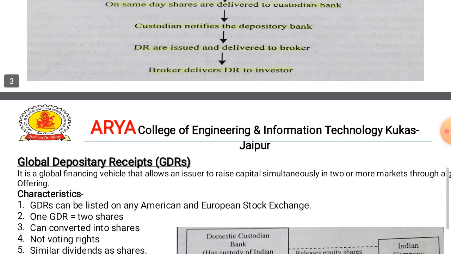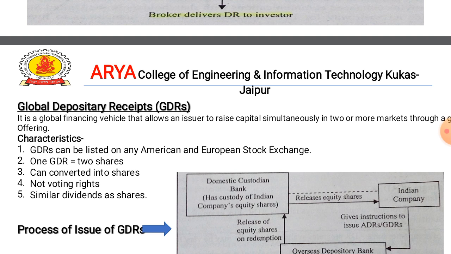Now the second one is GDR, that is Global Depository Receipt. It is a global financing vehicle. A GDR is a global financing vehicle that allows an issuer to raise capital simultaneously in two or more markets through a global offering. So a Global Depository Receipt, or GDR, is a certificate issued by an international bank, which can be the subject of worldwide circulation on capital markets.